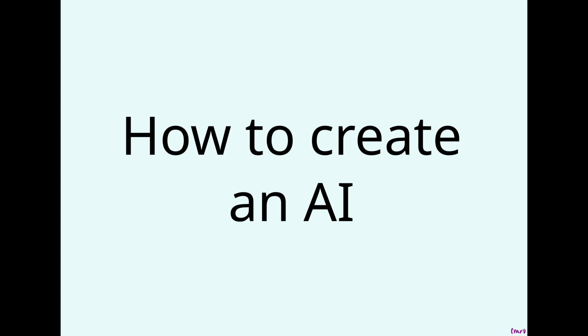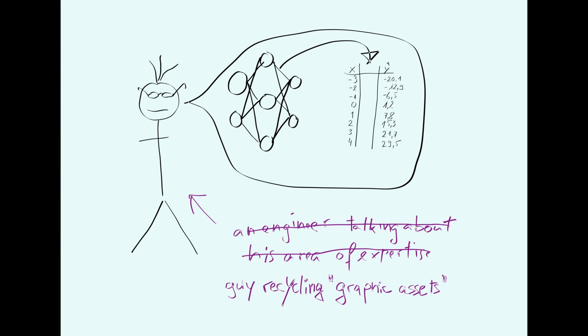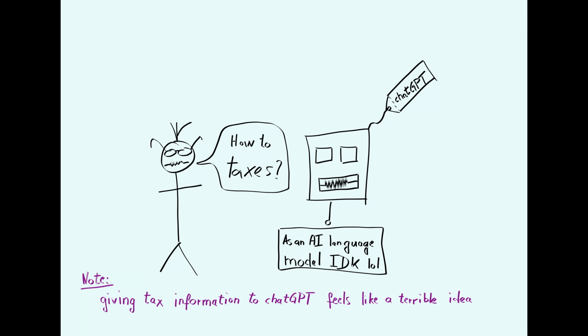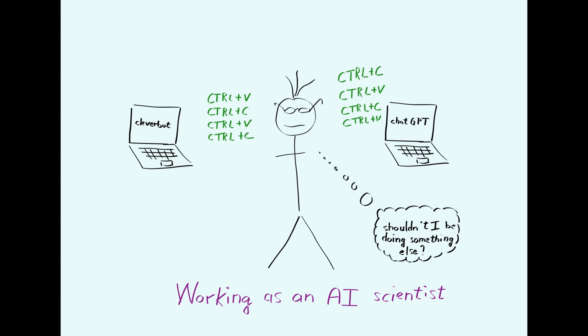How to create an artificial intelligence. In my last videos, I stated that AI is about transforming numbers into other numbers. I stand by that statement. Yet writing a prompt to ChatGPT does not feel like creating a set of numbers, and reading Cleverbot's answer does not feel like decrypting a set of numbers. It is the art of the AI scientist to reframe a problem into this number-to-number transformation.